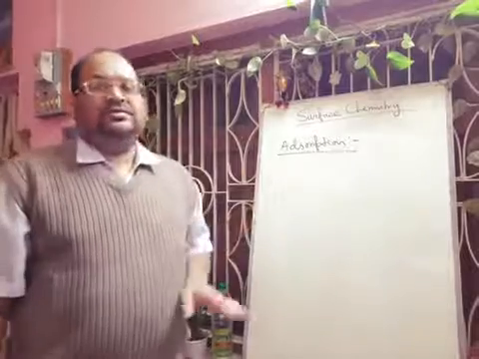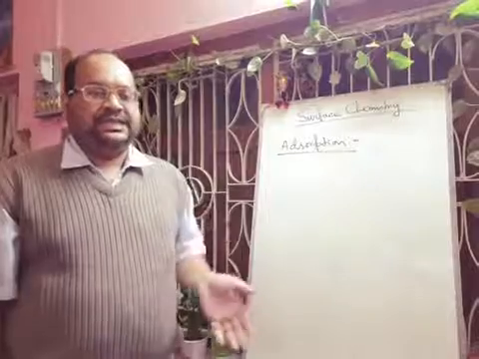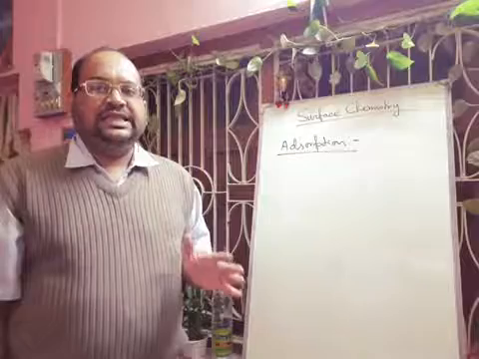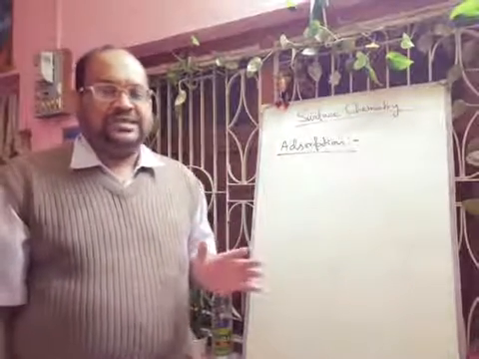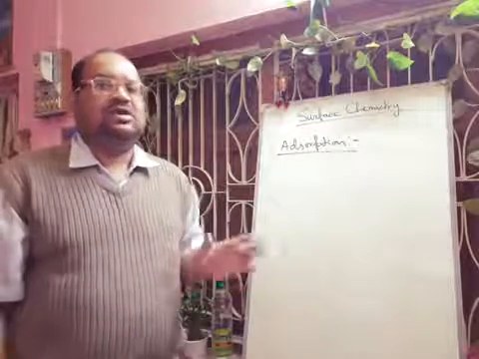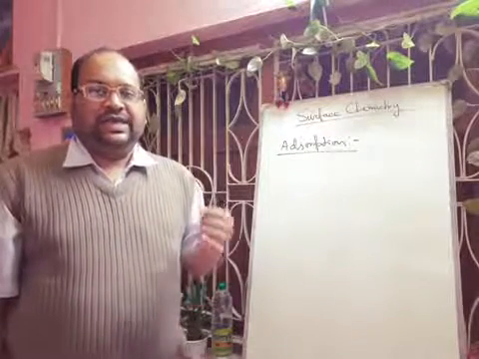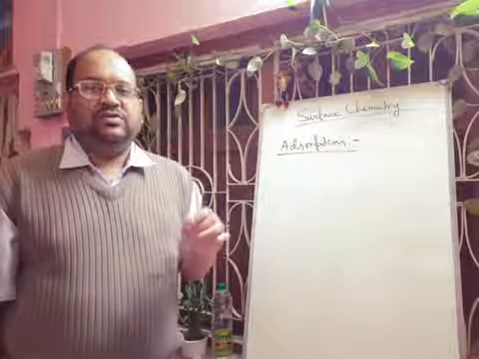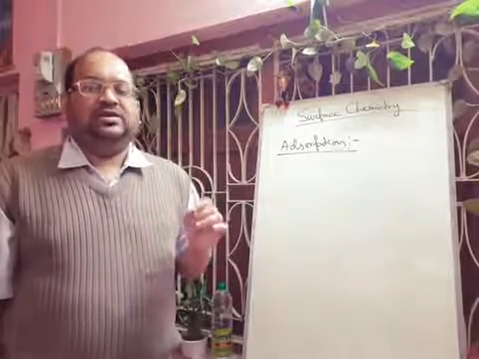The phenomenon of higher concentration of molecular species, it may be gases, it may be liquids, at the surface of a solid than in the bulk is called adsorption. And the solid substance on the surface of which the adsorption occurs is called adsorbent. While the substance which gets adsorbed on the solid surface due to molecular attractions is called adsorbate.